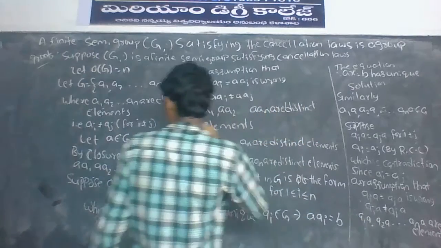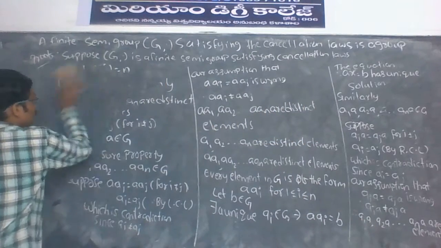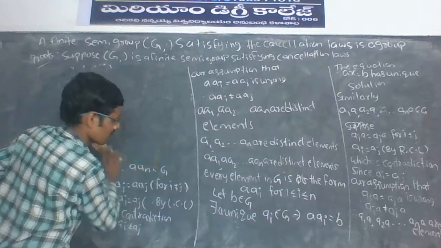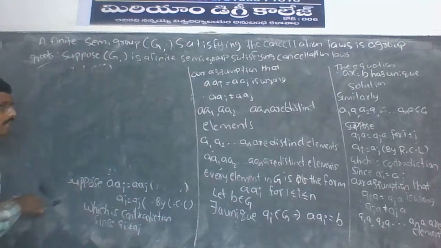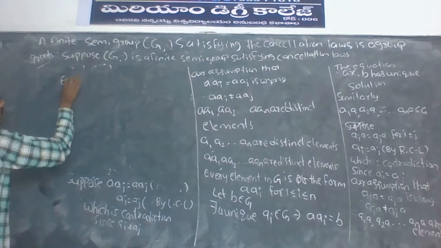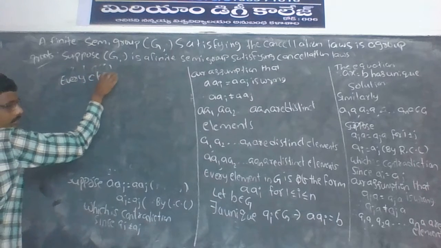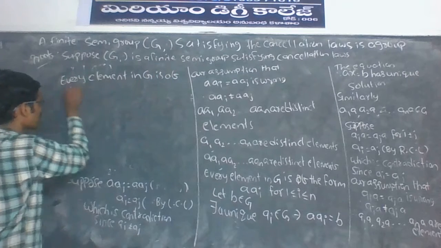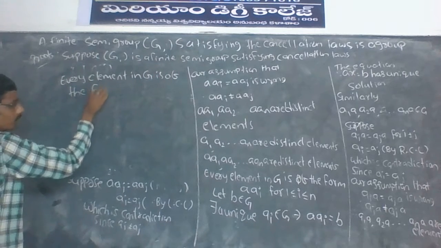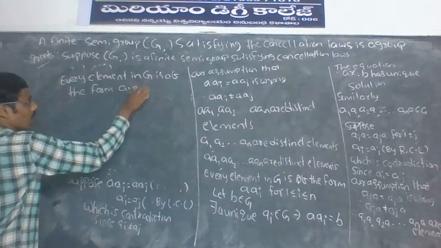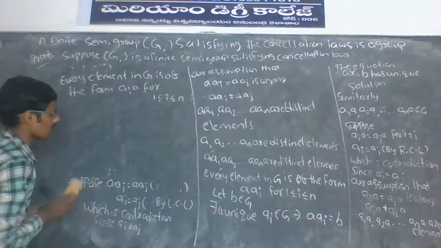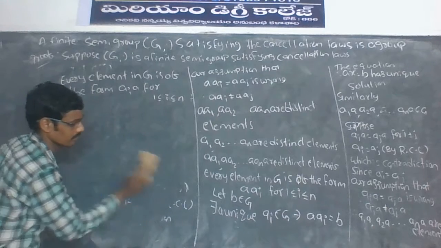So every element in Z is of the form ai·a, for 1 ≤ i ≤ n.